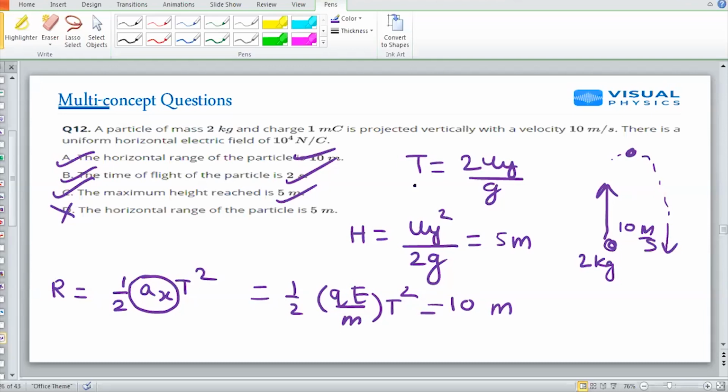In projectile motion, there is only vertical force acting, but in this question, there's also a horizontal force acting. So I'm using the vertical force in calculating time of flight and height. But for the range, there is a horizontal force acting, so I'm using that concept. Next.